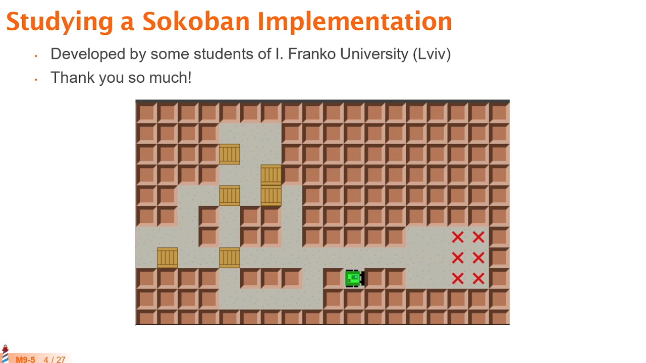In this lecture, we are going to study an open source implementation made by students of the Ivan Franko University in Lviv in Ukraine. So thank you so much for your implementation that will serve us to study. In this game, as you can see, we have the typical concerns of Sokoban. We will have squares that are walls that we cannot cross with our robot. We have a robot that we will move around. The robot will be able to push boxes into these targets. And all these free places we are going to be able to walk around with the robot.